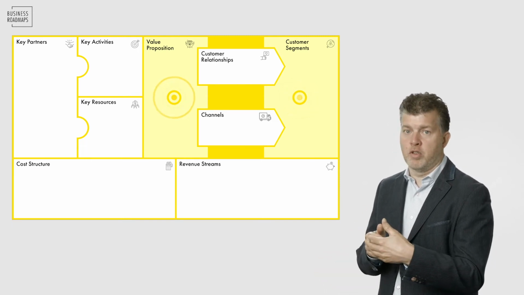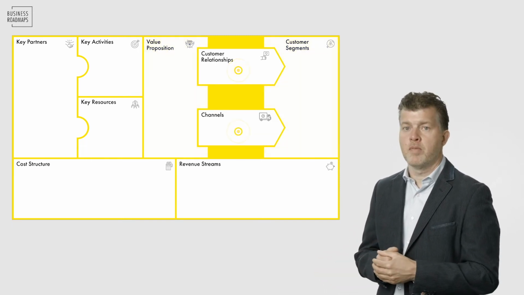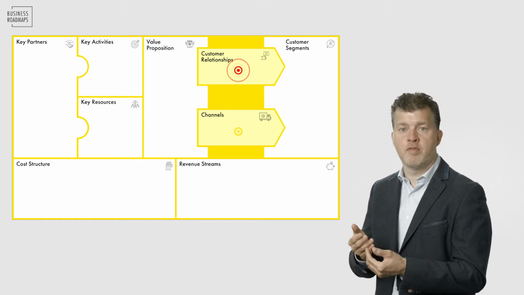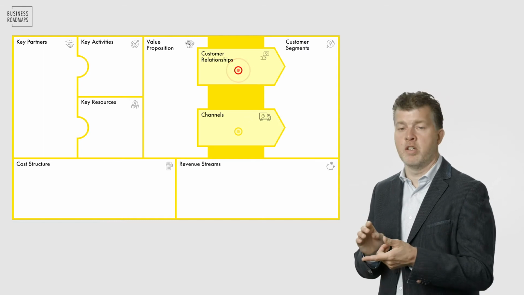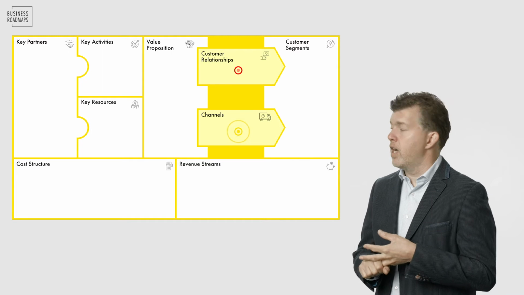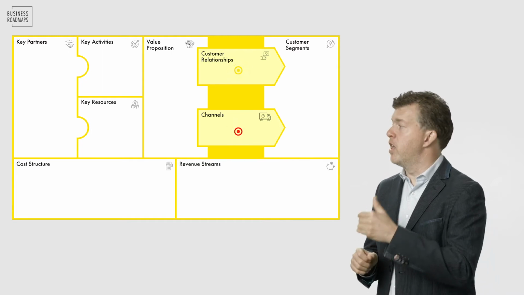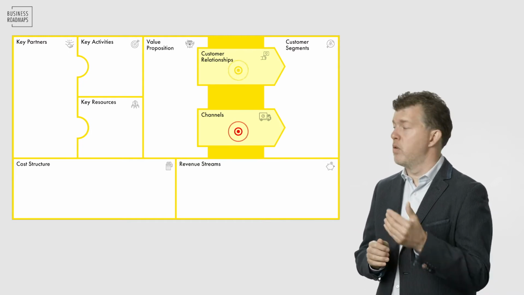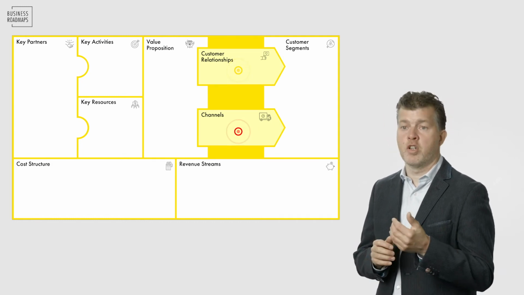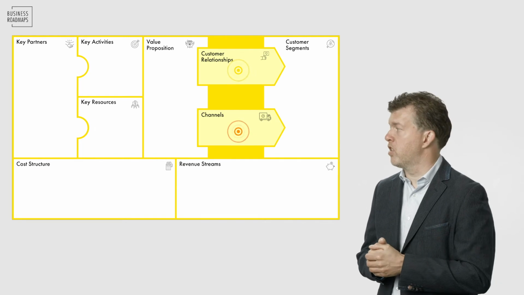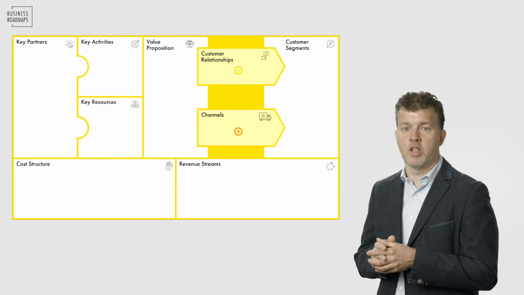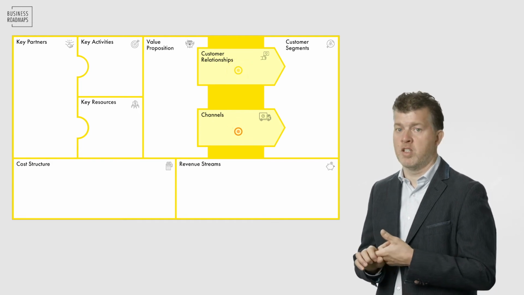And then you have a value proposition, you have the customer segments. How do you connect those two? Those are the 2 blocks in between. It's the customer relationships. So what kind of relation do you have with your customer? Is that a one-time relation, a recurring relation, online, offline, and so forth? And the channels, how do you deliver your product to the customer? With a van, online, I don't know. And how does your customer know about your existence? So which channels do you use to communicate your existence to the customer? So social media, websites, and so forth.